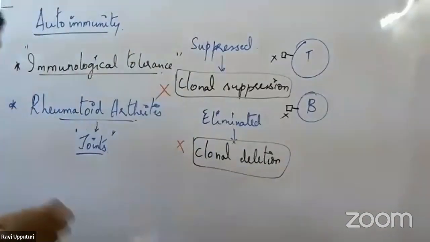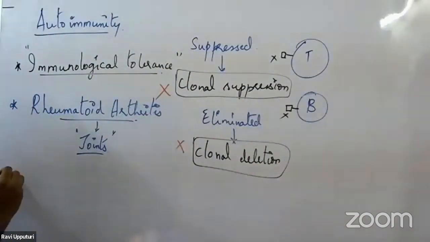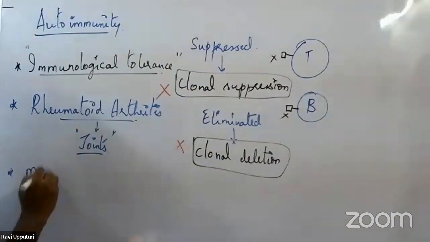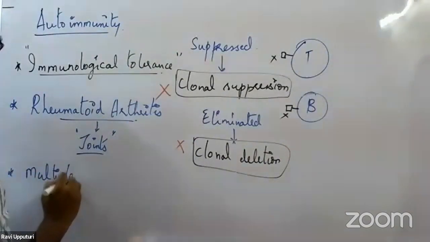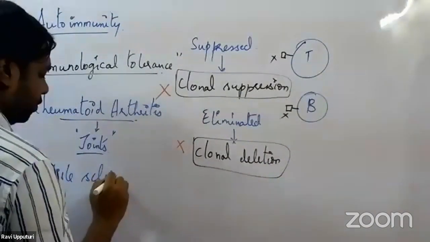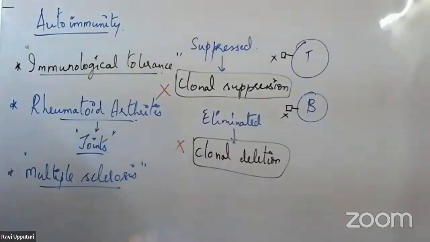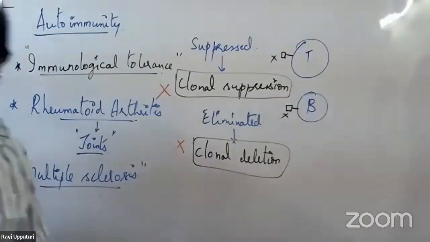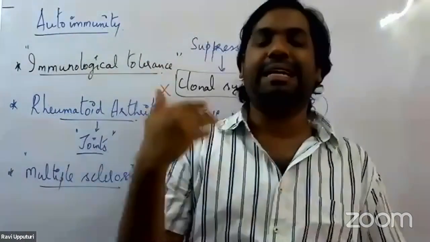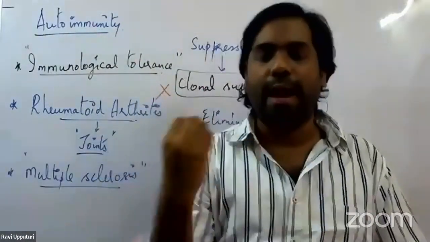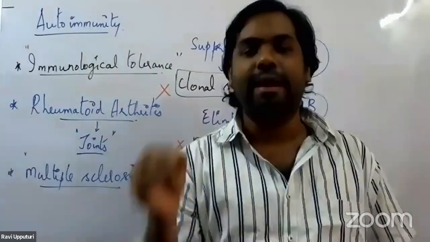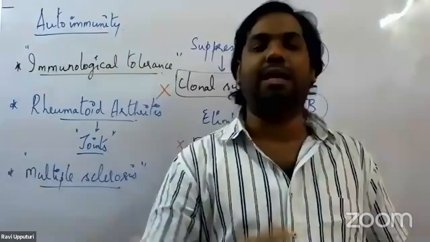The second autoimmune disease we have is called multiple sclerosis. What is this multiple sclerosis all about? Multiple sclerosis is usually caused because of the generation of antibodies against the myelin sheath that is present in the neurons.